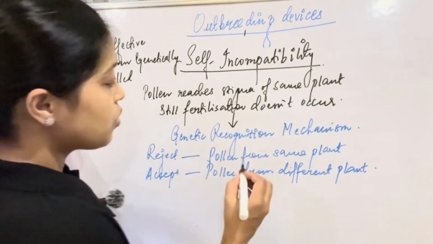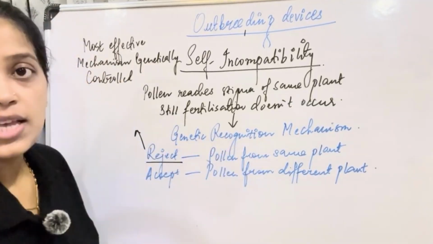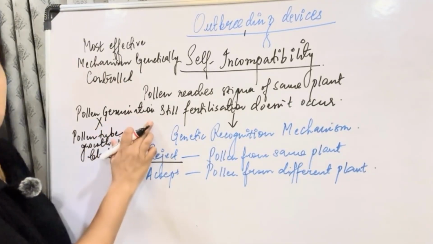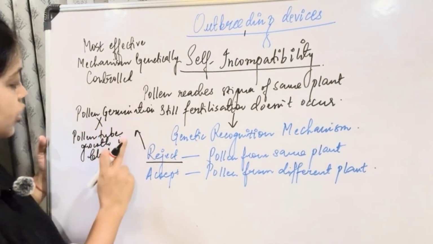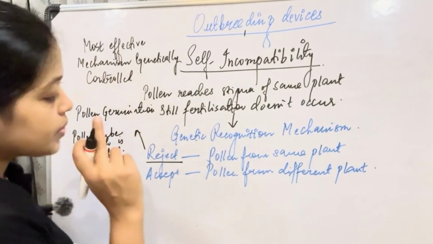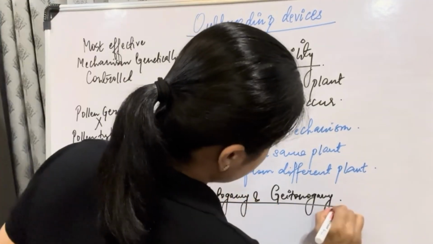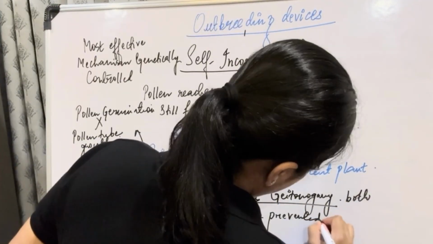So how do they reject the pollen from the same plant? Either the pollen germination will not occur or the pollen tube growth will be blocked. In such a case, autogamy and geitonogamy are both prevented.